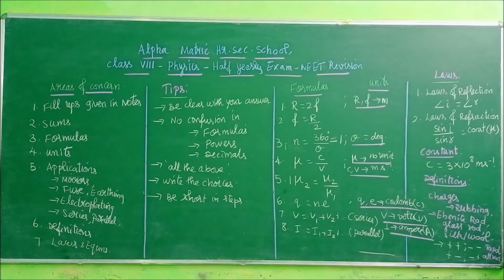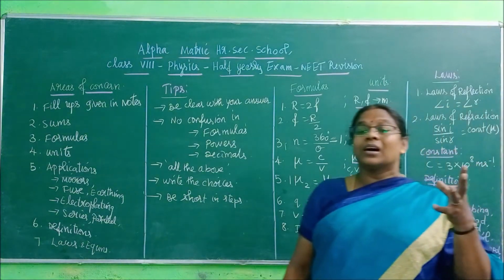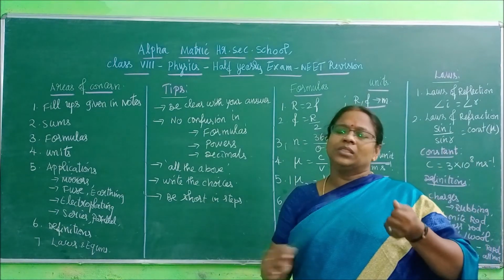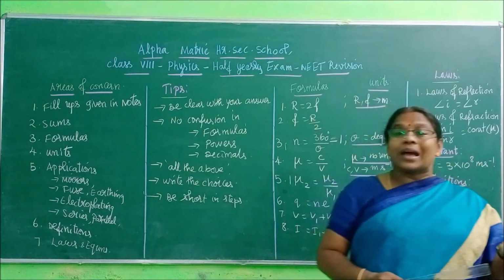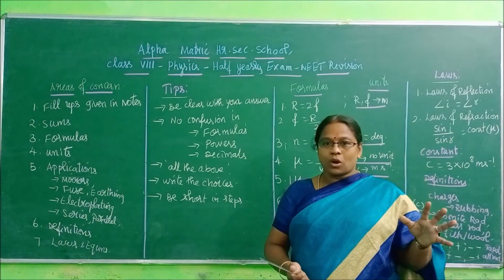And in one activity, children, in the introduction lesson of electricity, we added this content. Do you remember, children? An ebonite rod rubbed with silk cloth, wool cloth, glass rod. This will acquire positive charge, that will acquire negative charge. Like that, we learned some concepts, no?